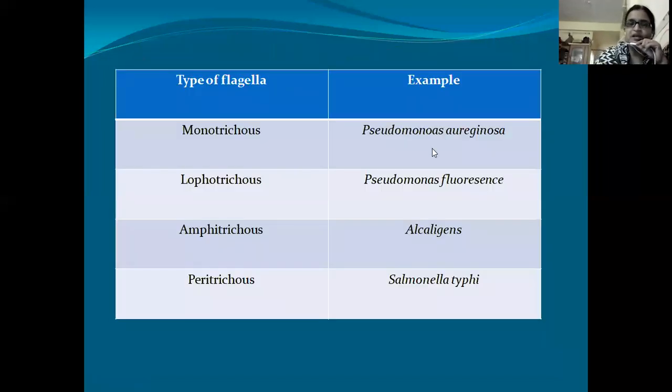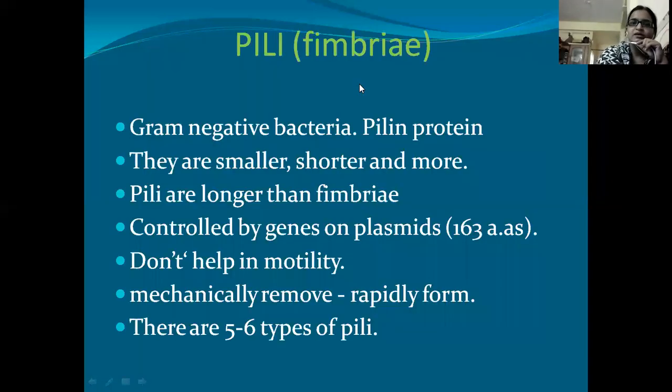Same thing: monotrichous flagella we can see in Pseudomonas aeruginosa. Lophotrichous, one tuft at one side, can be seen in Pseudomonas fluorescens. Amphitrichous, on both ends, can be seen in Alcaligenes. Peritrichous, all over the surface, can be seen in Salmonella typhi. Now we have completed one component, that is flagella.